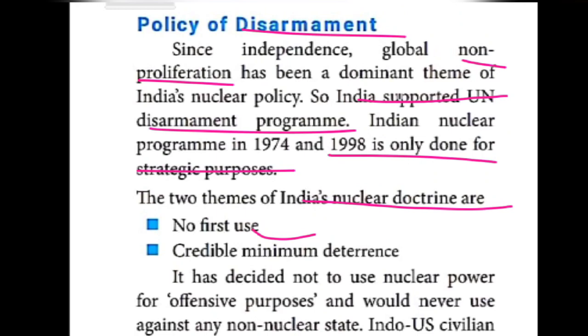Okay, in order to protect us, we can use the weapons. That's a point. Credible minimum deterrence, that's the meaning of the second line. Okay, second point. So first one, no first use: we should not use the nuclear weapons first itself. Second one, in order to protect us, we can use the nuclear weapon.